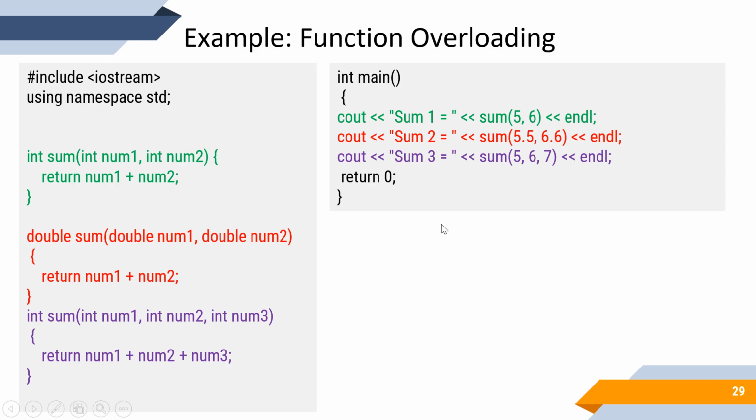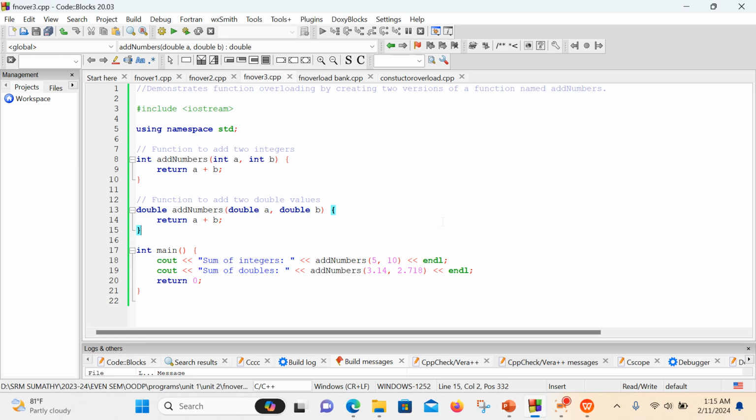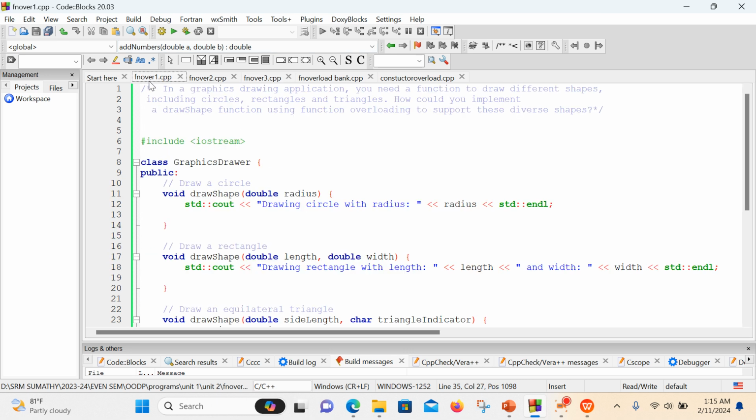Next, again we can go to the code block. Here we can see another example. This is nothing but a class. In a graphics drawing application, you need a function to draw different shapes: circle, rectangles, triangles. So how could you implement a draw shape function? Here we are going to use the function name draw shape, and we are asked to use the concept of function overloading. So how has the program been written?